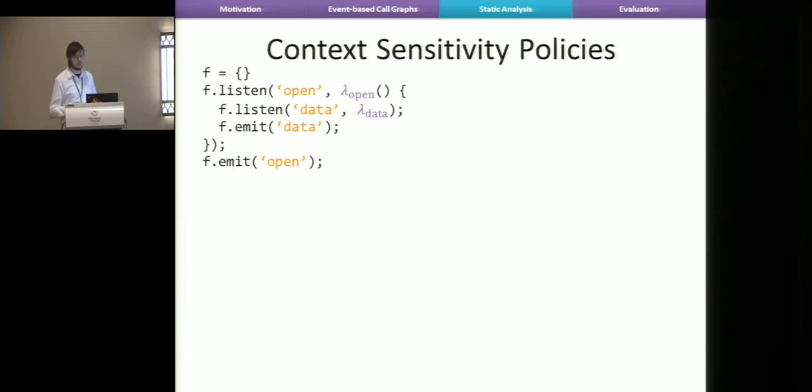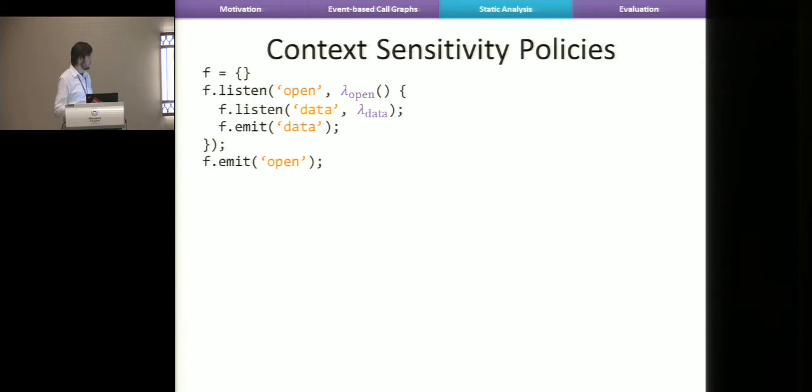Okay, let's look at a small example to see how these three things work. So here I have something, maybe like a file object. I'm registering a listener for the open event. And then when that happens, I'm going to register a new listener for the data event. And then I emit the data, and the whole thing starts when the open event is emitted.